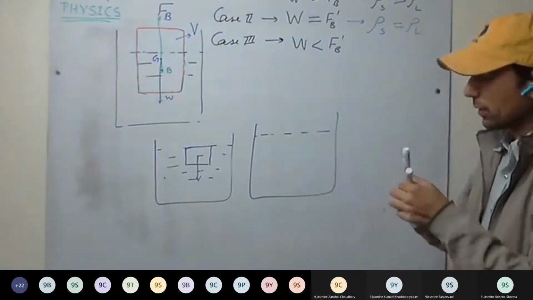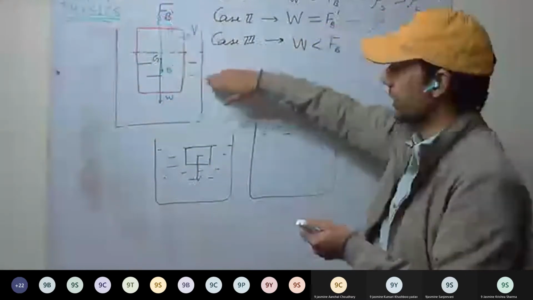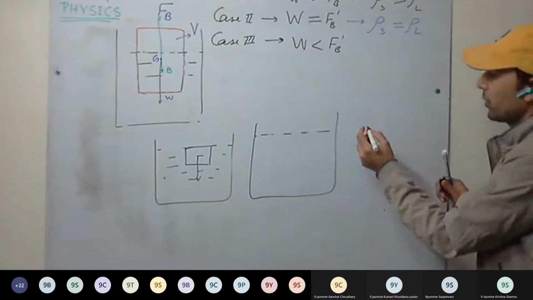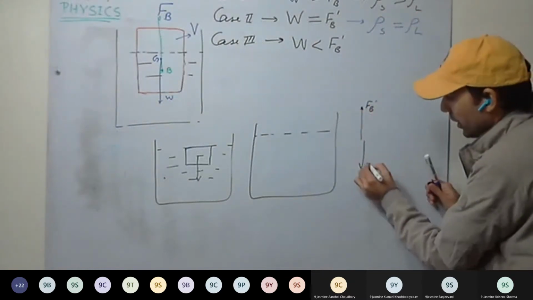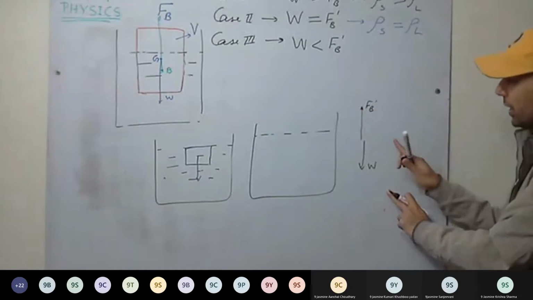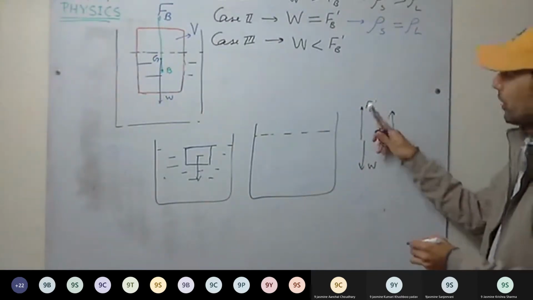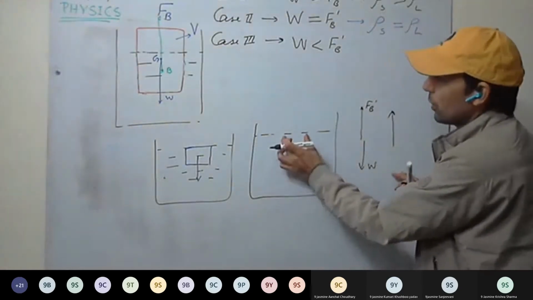We have already discussed, as body is getting immersed, buoyant force keeps on increasing. So when weight is less than maximum buoyant force, maximum buoyant force will be in upward direction. Weight will be in downward direction. It means the net force will be in upward direction, by which body will be pulled up.